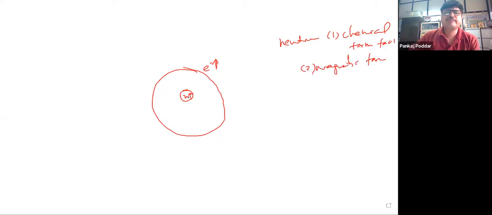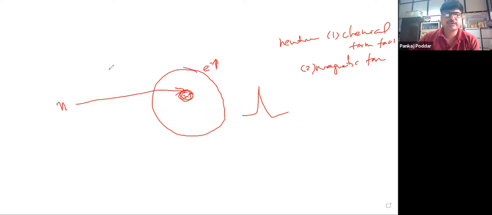The chemical form factor comes from the interaction of neutron with the nucleus. That's why it is a delta function, because the size of the nucleus is so small, and this form factor is random.